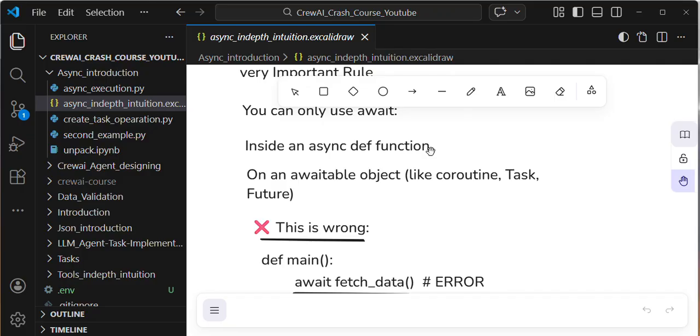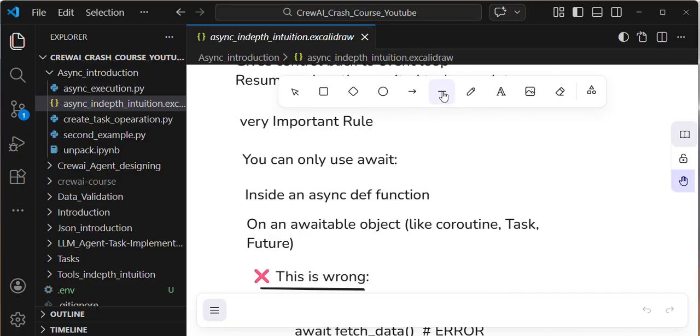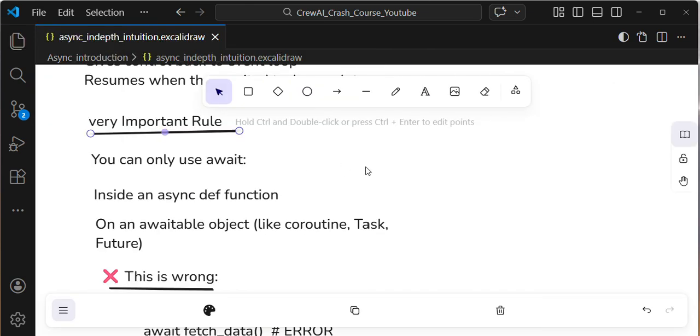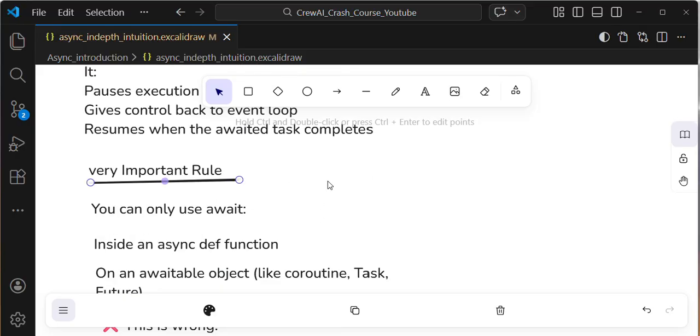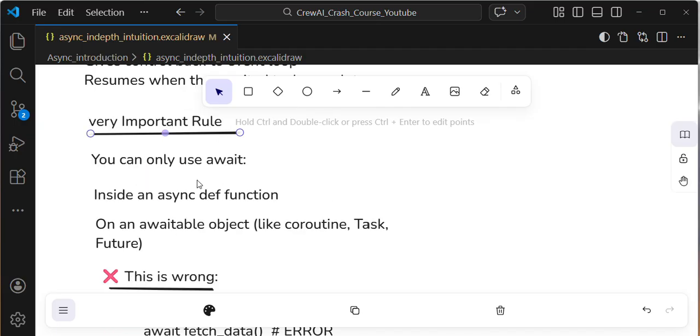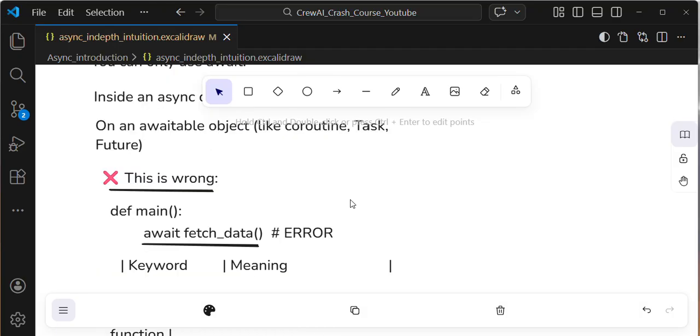Inside an async def function only, you can use await. You need to understand this; it is an important rule. You can only use await inside an async def function. You can't use the await keyword inside a normal Python function.